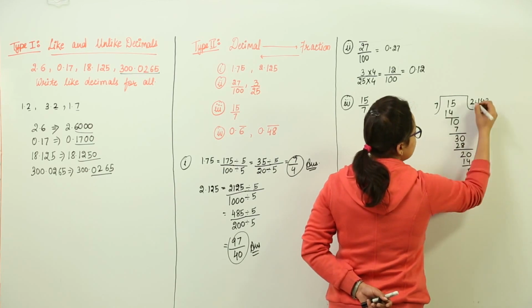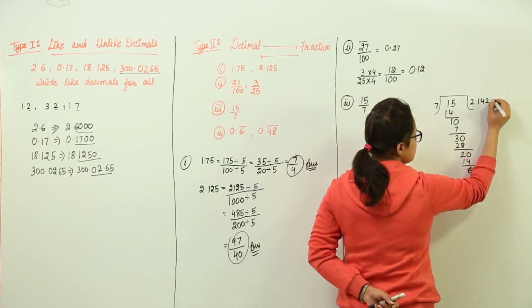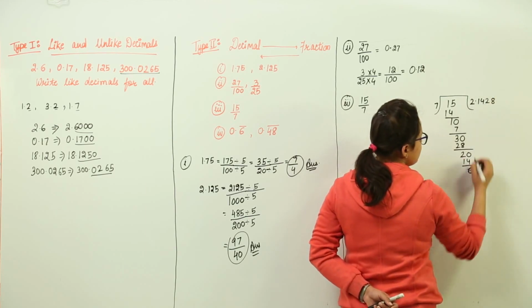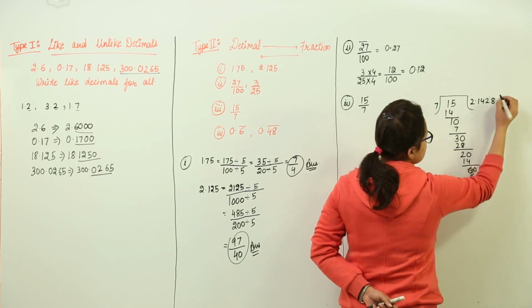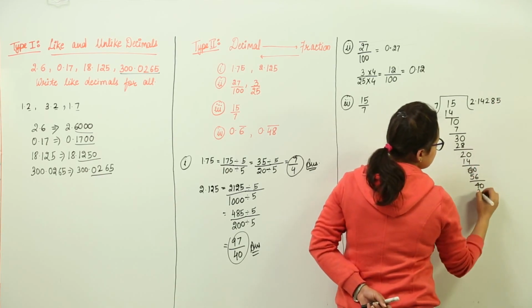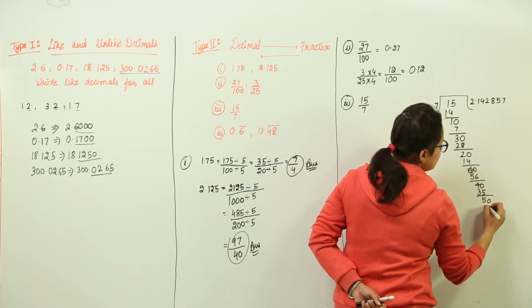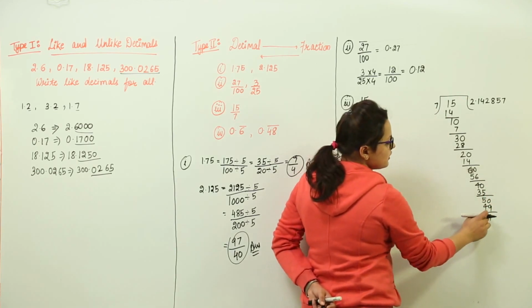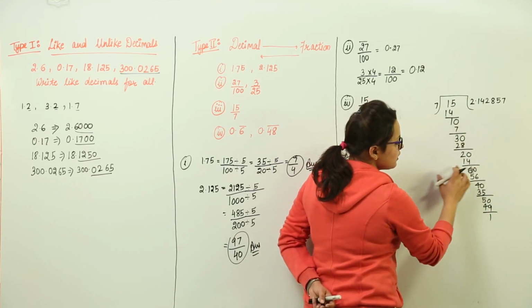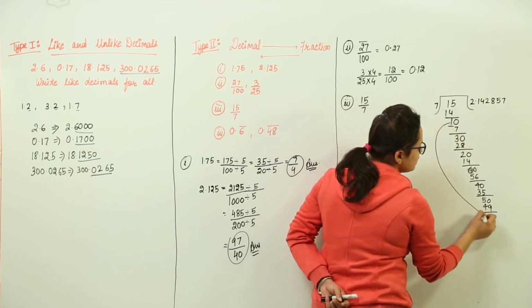You have added a 0, so you can keep adding zeros. And now 7 7s are 49, 7 8s are 56. Again you land up with 4. 7 5s are 35. 5. 7 7s are 49. And you get the remainder 1. Now please pay attention over here. The division is going long, but the remainder has started getting repeated.